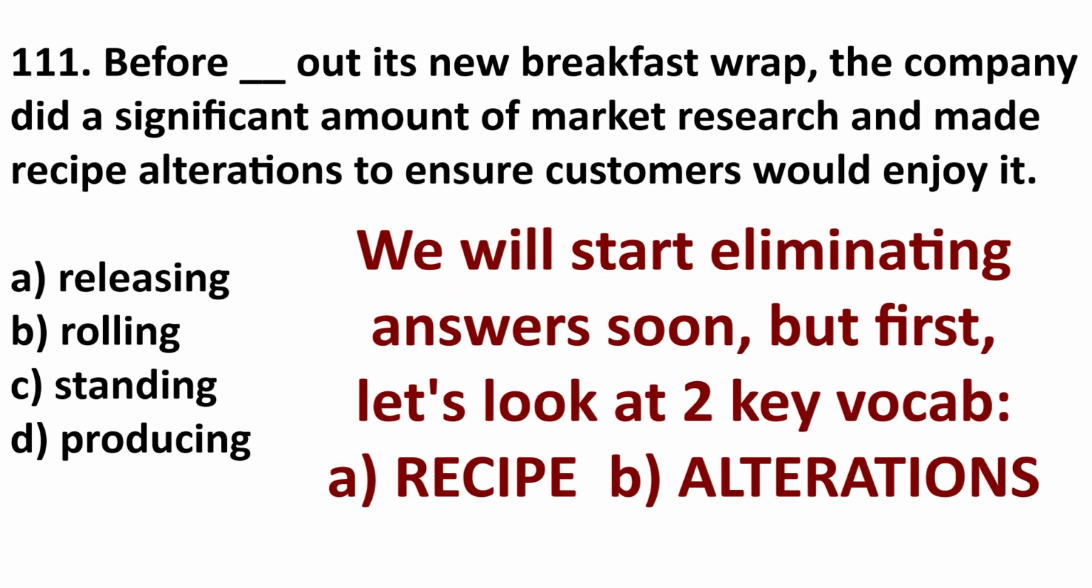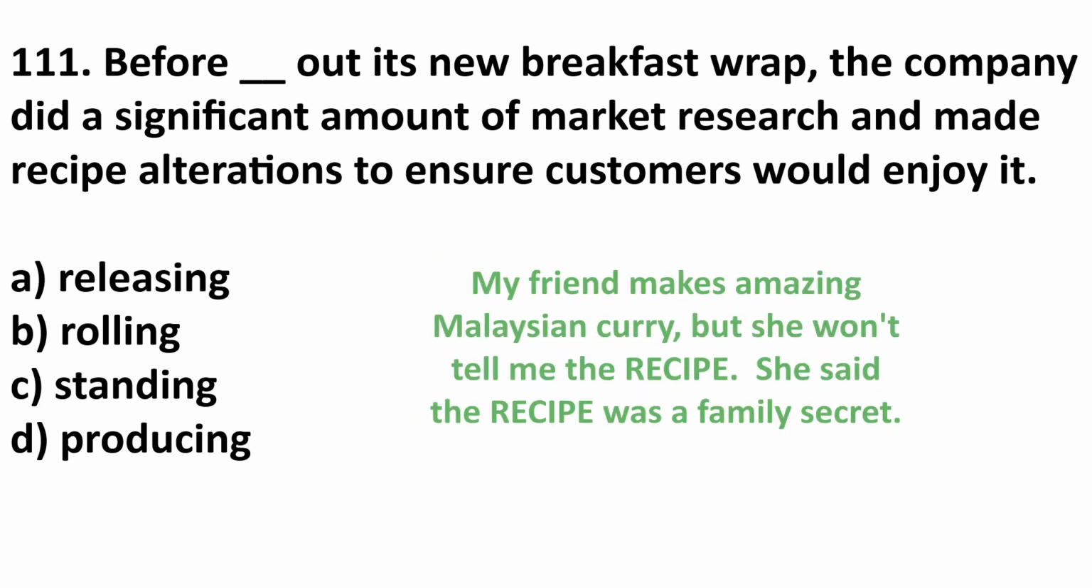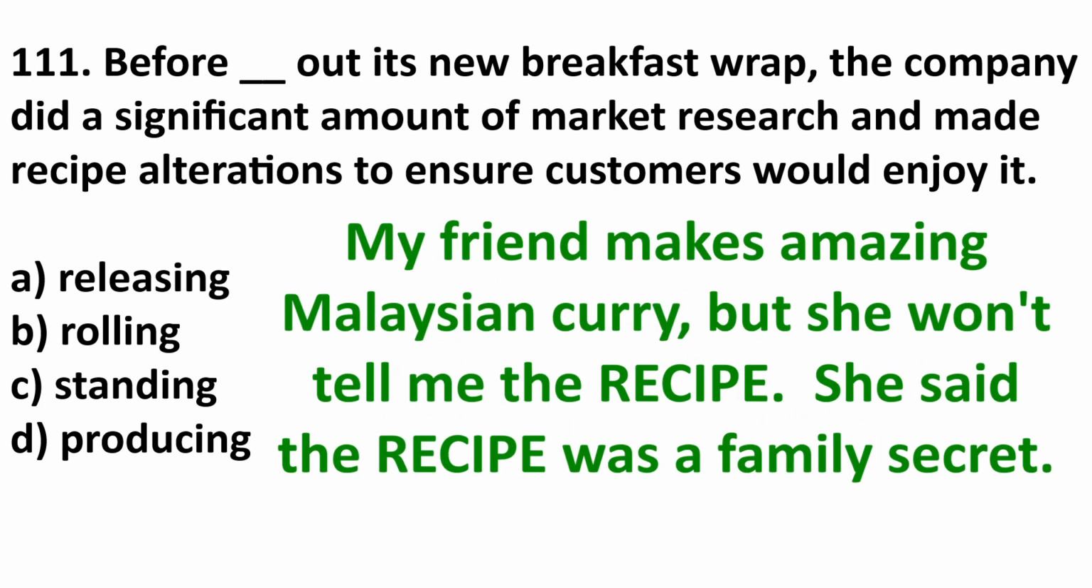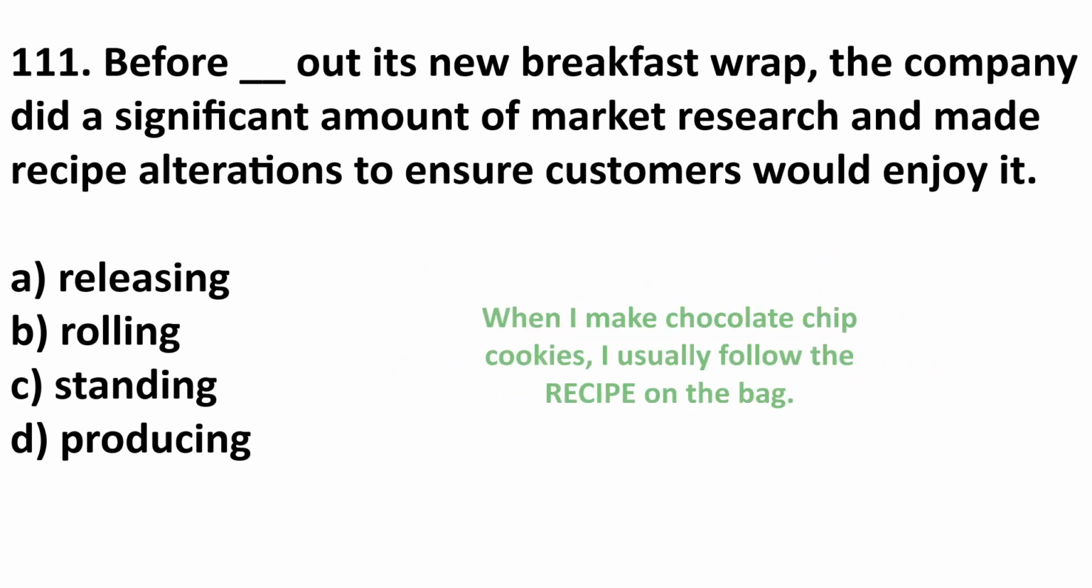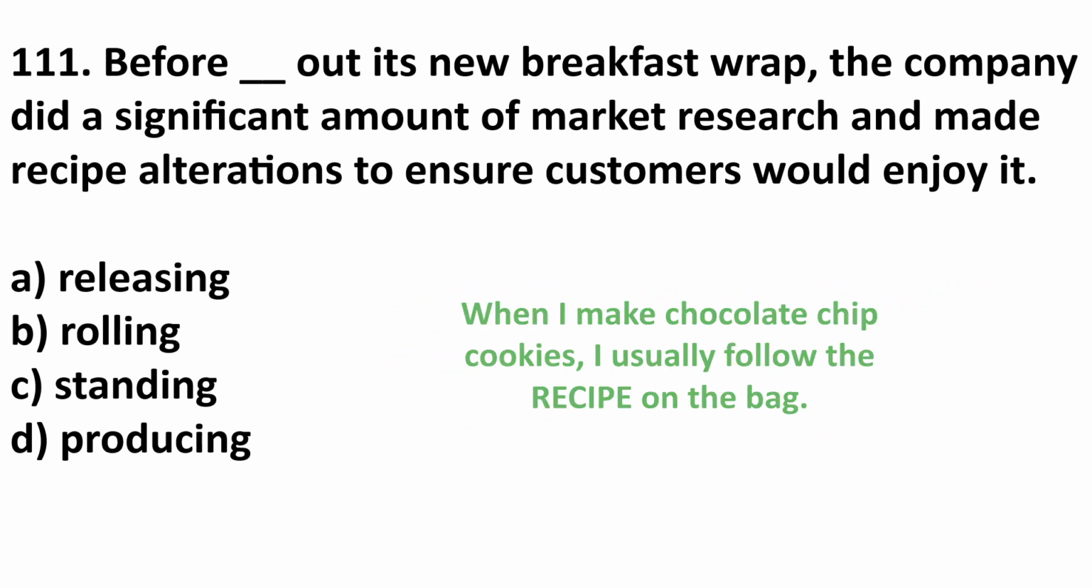Now, before we start eliminating answers, which we will do soon, let's look at two key vocabulary. The first is when it says recipe. You can see it says recipe alterations. So the pronunciation is recipe, and this is the ingredients and steps to make a certain dish. For example, my friend makes amazing Malaysian curry, but she won't tell me the recipe. She said the recipe is a family secret. Or when I make chocolate chip cookies, I usually follow the recipe on the bag.